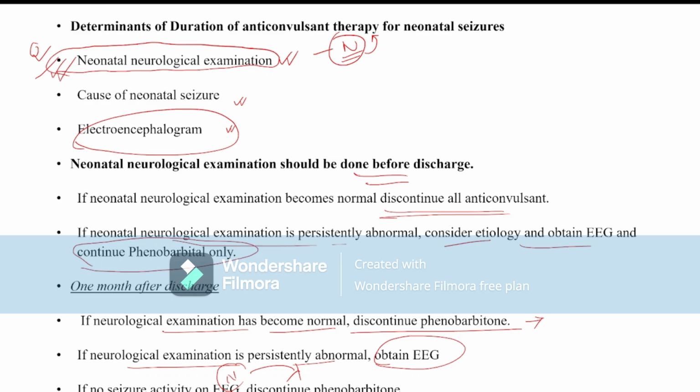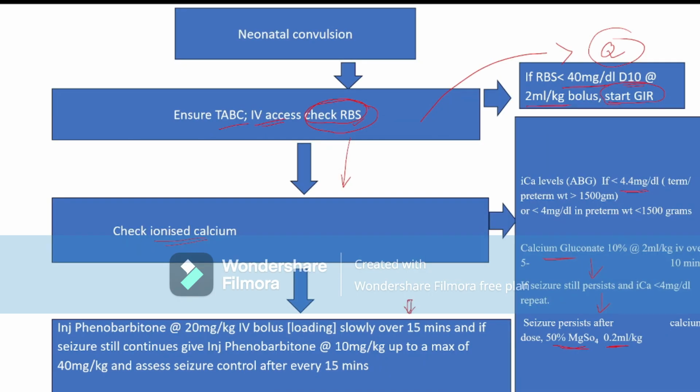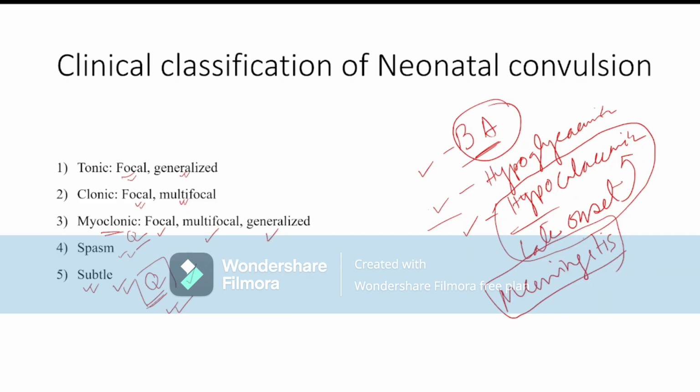And the drug of choice for neonatal convulsion is phenobarbital. The drug of choice for hypoglycemic neonatal convulsion is dextrose 10%. The drug of choice for hypocalcemic neonatal convulsion is calcium gluconate 10%. The drug of choice for subtle seizure is phenobarbital. The most common type of neonatal convulsion is subtle seizure. The most common cause of neonatal convulsion is birth asphyxia. The most common metabolic cause of neonatal convulsion is hypoglycemia.